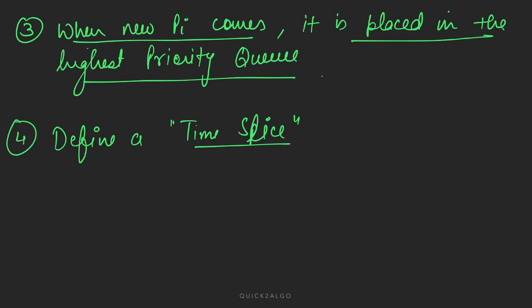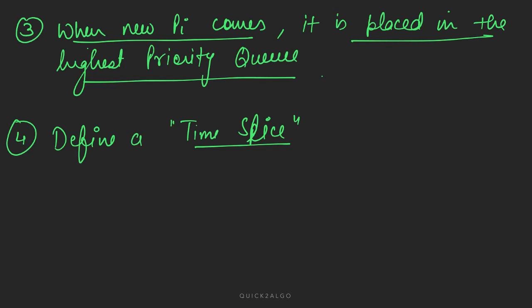So don't confuse that all the algorithms that implement multi-level feedback queue will put the new process in the highest priority queue. No, it's not like that. Every other system, every other designer will implement it in a slightly different way. That can be looked up on the internet also. I am just discussing the broader framework, how it was supposed to work, and this gives us the skeleton structure on which we can build upon and develop better algorithms using multi-level feedback queue also.